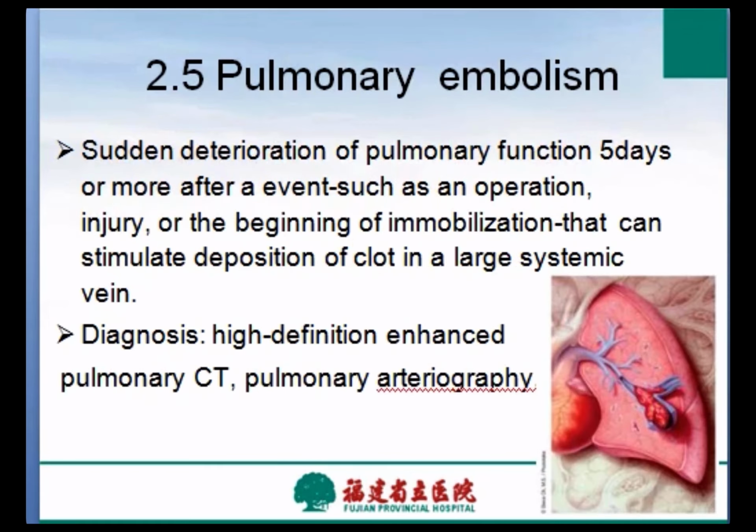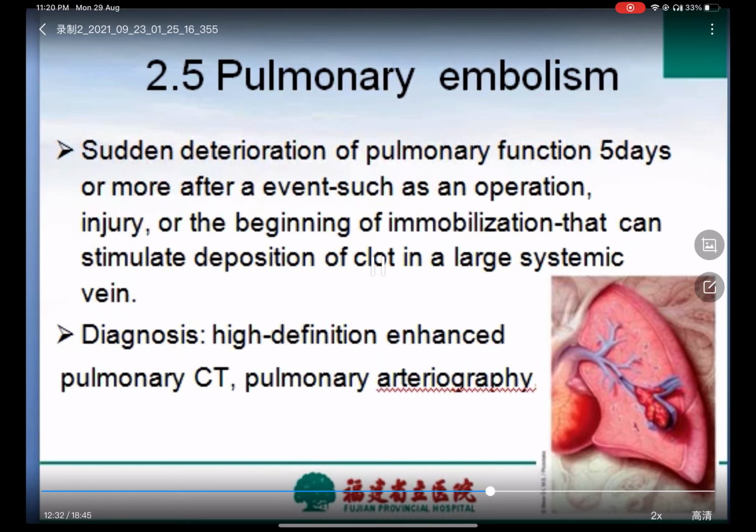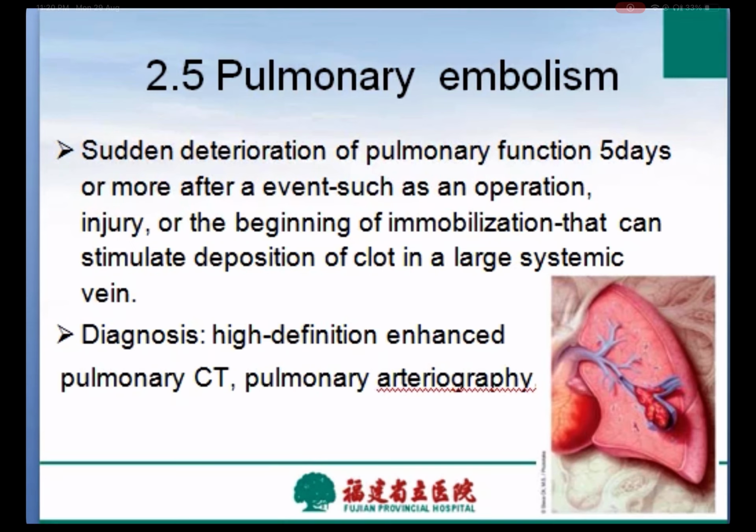Pulmonary embolism is also a very common cause. Sudden deterioration of pulmonary function 5 days or more after an event such as operation, injury, or the beginning of immobilization that can stimulate deposition of clot in a large systemic vein should suggest the possibility of pulmonary embolism. Patients with cancer are at particularly high risk, and in any patient, the magnitude of operation or injury increases the chance of venous thrombosis and embolization. The chest film is usually non-specific.